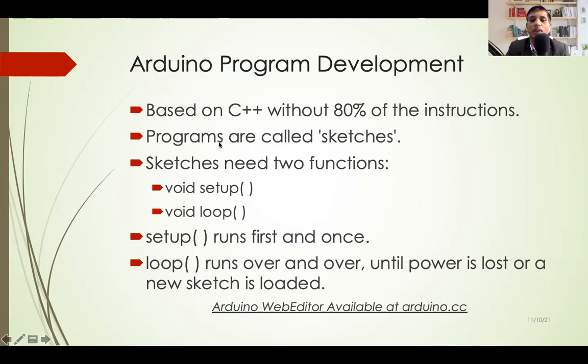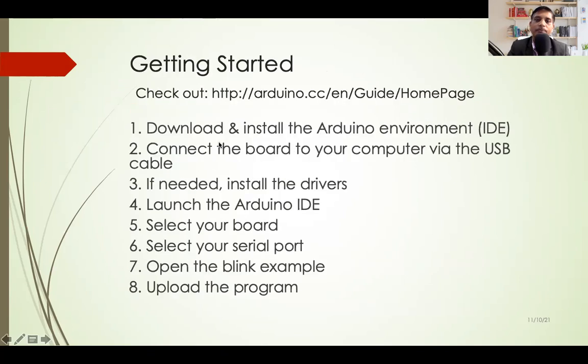If you load a new program, the loop of that new program will start. So are you getting this? An Arduino program must have two functions. The first is setup, the second is loop. Setup will run first and once, loop will run again and again, over and over, infinite times.